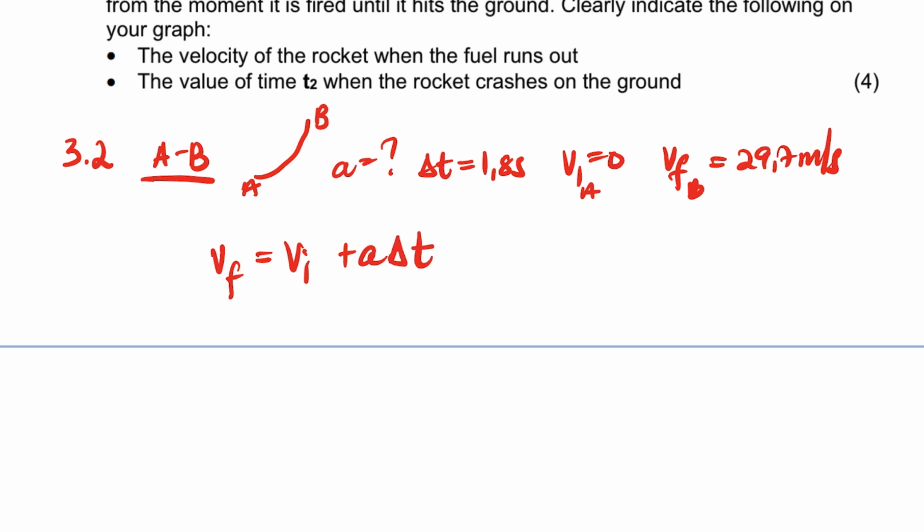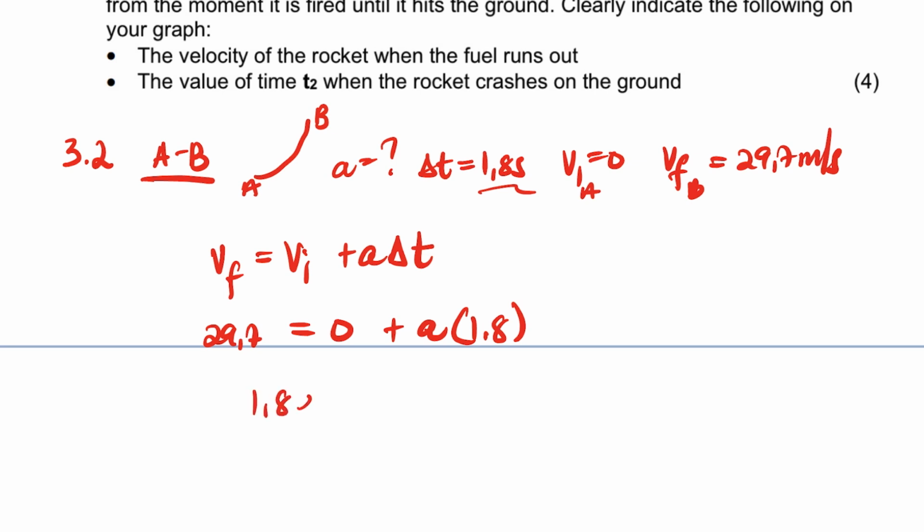The V final is 29.7, the V initial is 0, and plus the acceleration is the one that we want, and change in T there, right? I hope I do make sense by that. What I didn't substitute is the time. Let's substitute the time. It's 1.8, right?